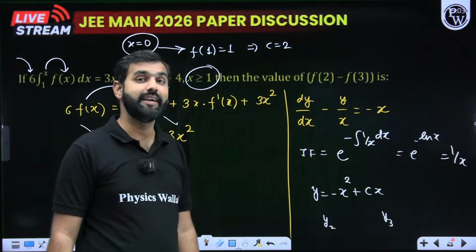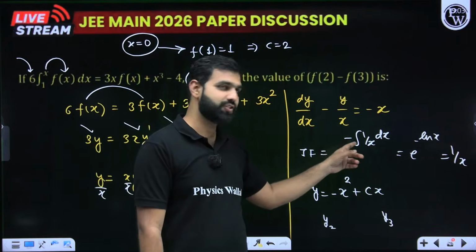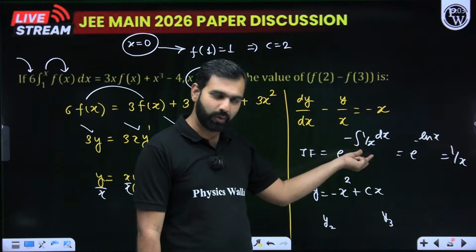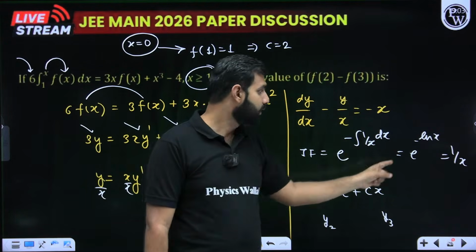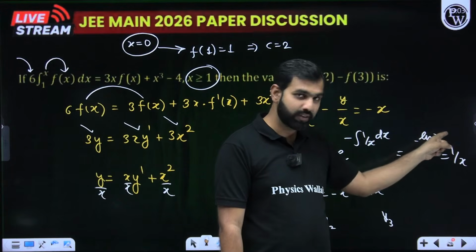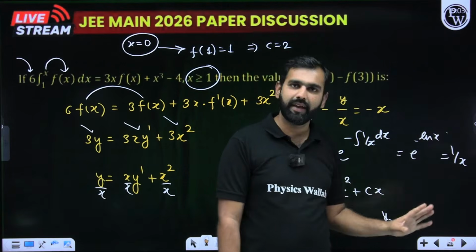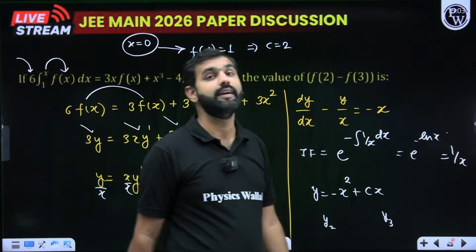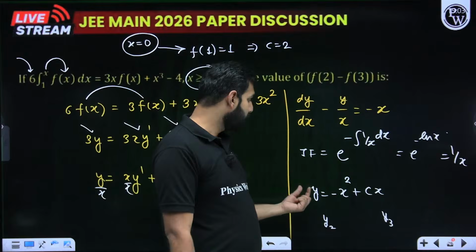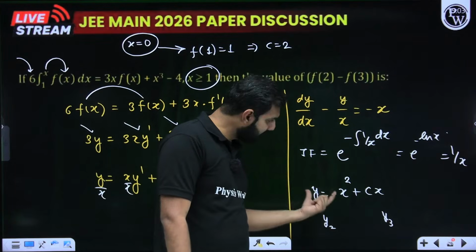So how do you find the integrating factor? It is given by e to the power integration of p of x. P of x is minus 1 upon x. Minus 1 upon x integrates to what? 1 upon x is ln x, and minus is already there. So e to the power ln x with this minus 1 going as the power of x becomes 1 by x. I hope you know that. So with that we have found the integrating factor. Now how do you find the solution to this? I hope you remember, I'm directly giving you the solution.